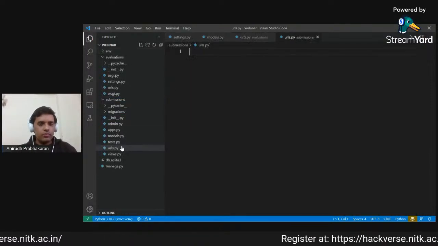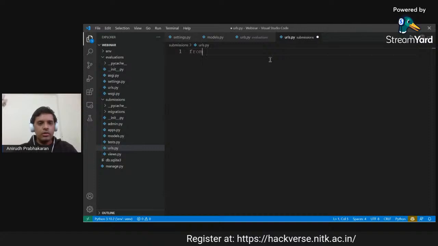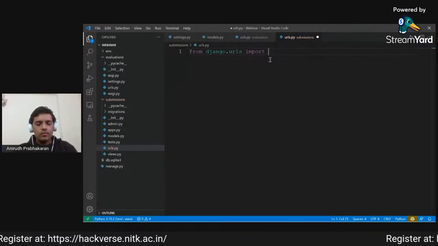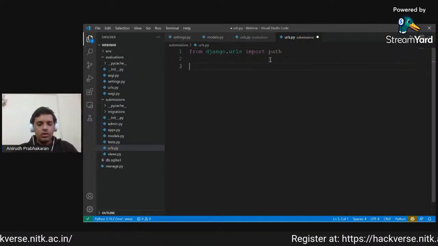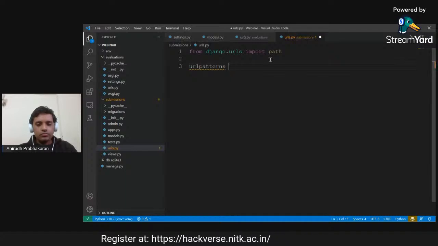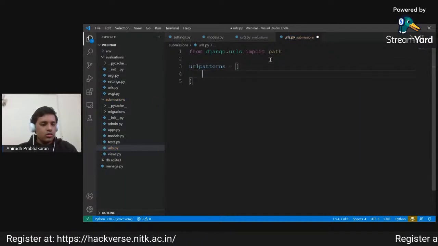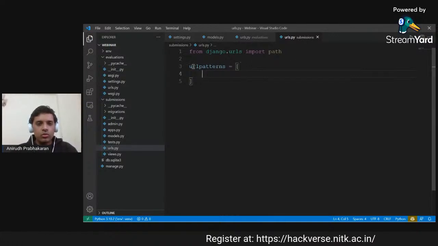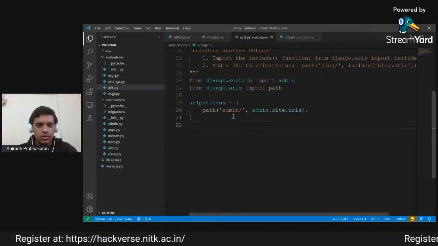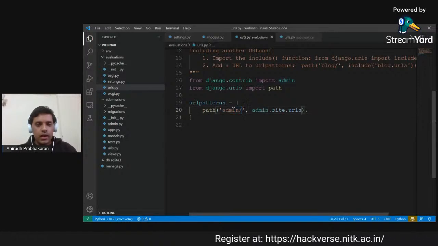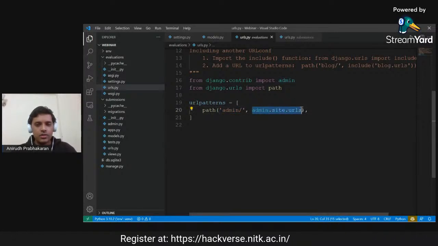So in submissions, we will make a new file called urls.py, and from django.urls, we will import path. Okay, so now URL patterns. When Django runs, it will go through the list of URL patterns that are given, and it will find whatever matches. For example, we did admin right now. When it saw that the admin has a request, it redirected to admin.site.urls.